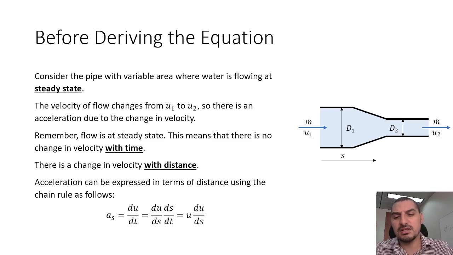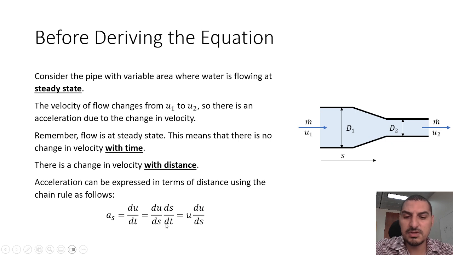We know that the acceleration is du by dt, and there is a rule in differentiation called the chain rule. So du by dt is equal to du by ds multiplied by ds by dt. This is the chain rule. It can be used in this case, and we can rewrite this equation as ds by dt is the velocity, and du by ds is du by ds.